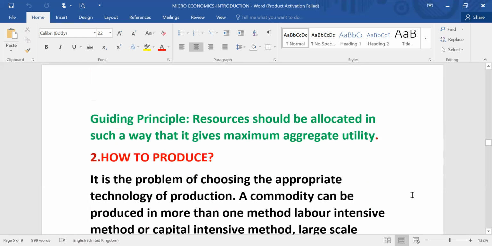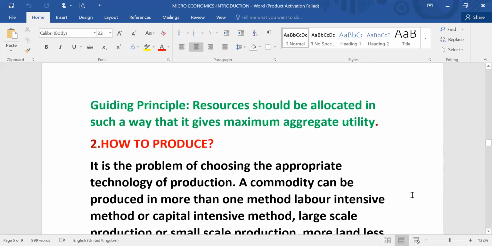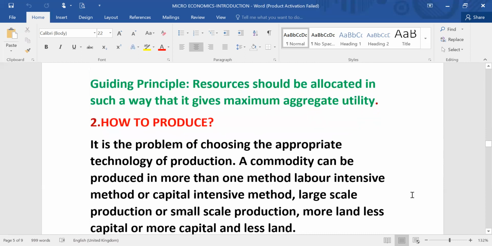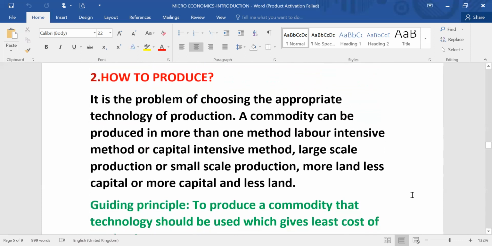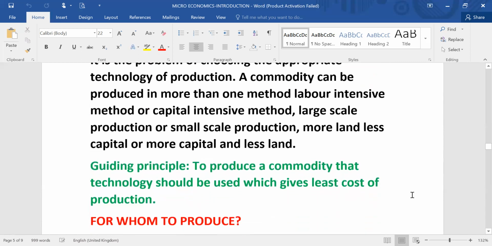Next comes how to produce. How to produce is the problem of choosing appropriate technology of production. A commodity can be produced with labor intensive method or capital intensive method, large scale or small scale, more of land, less of capital, less of land, more of capital. Alternative ways are there.